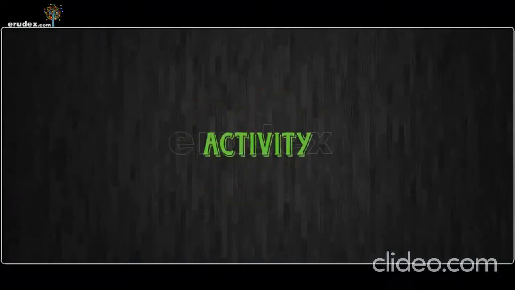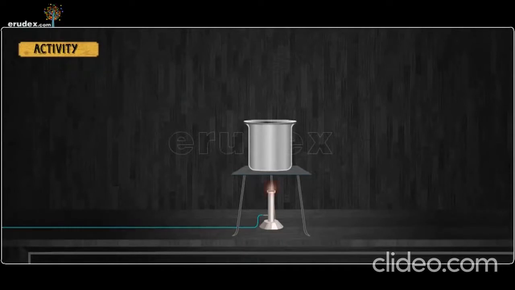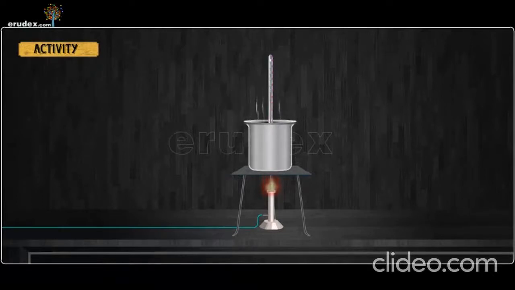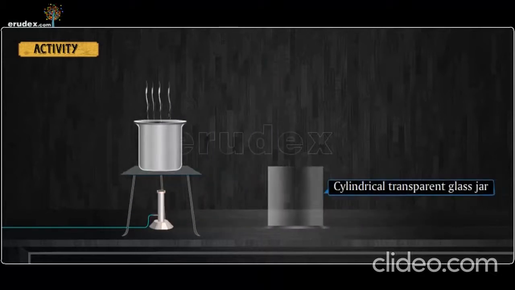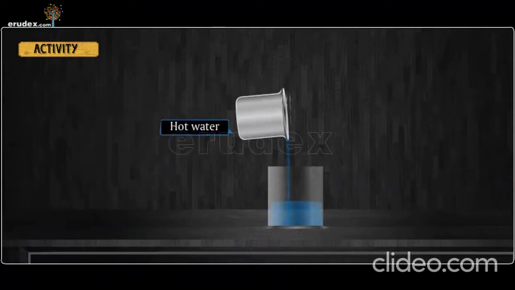Activity. Let us take a container with water and heat it to 65 degrees Celsius. Take a cylindrical transparent glass jar and fill half of it with this hot water.